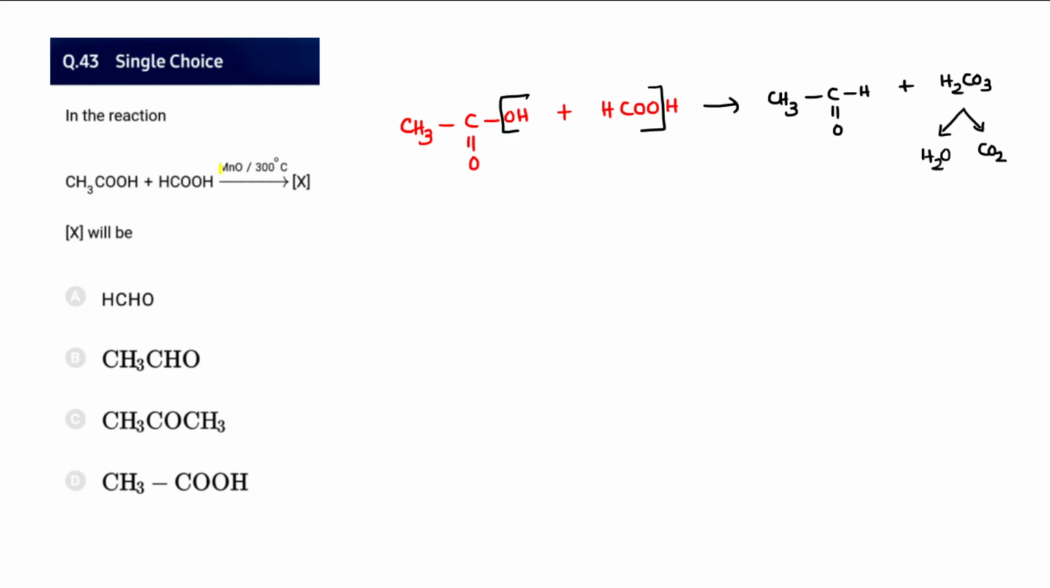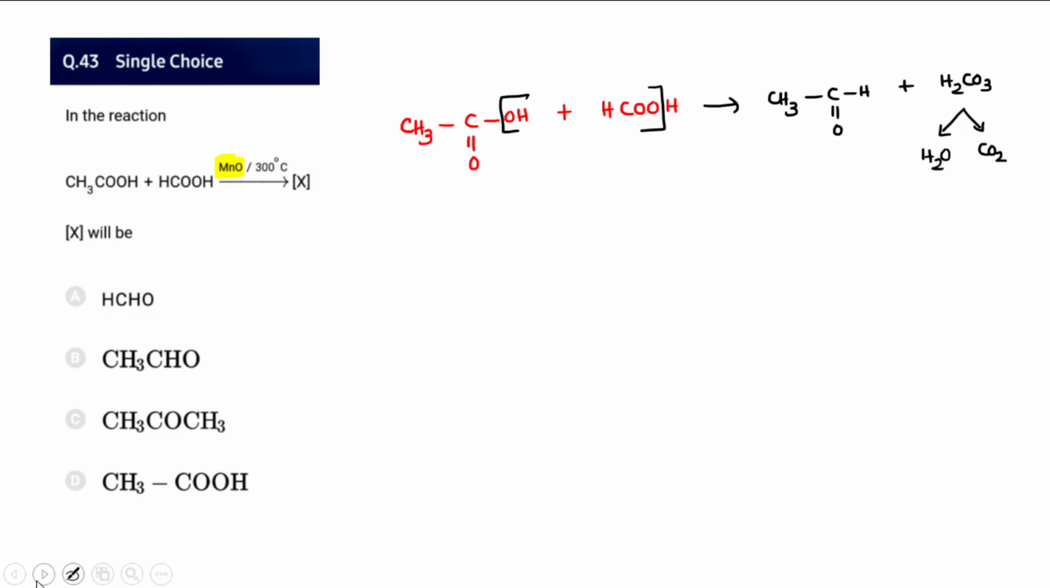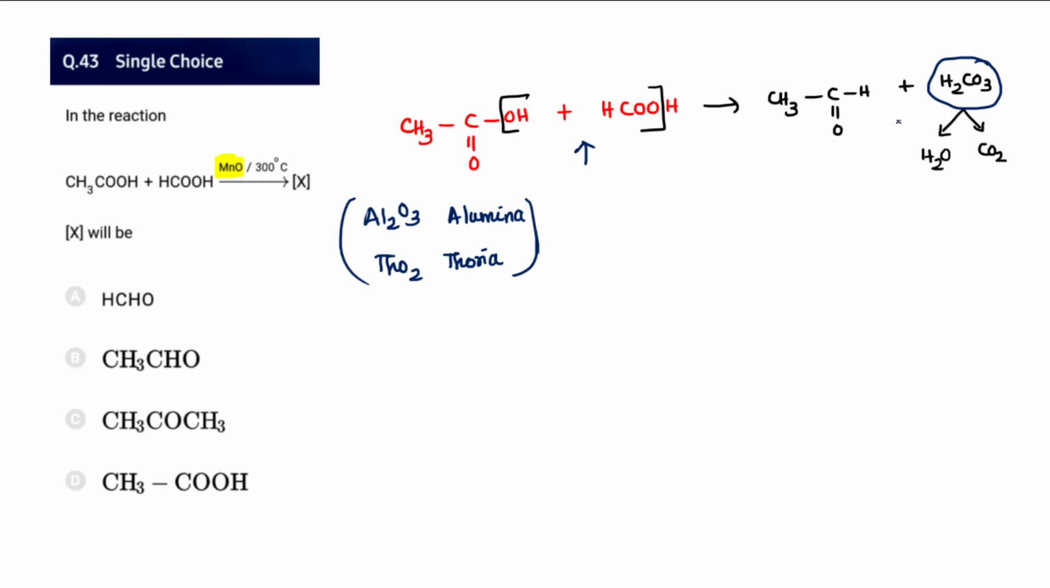And 43, MnO. Instead of MnO, it's a thermal decomposition. Sometimes instead of MnO, they may also use alumina, Al2O3, or thoria as options. So make sure when you see options apart from MnO, the point that you should use is this one. You have to remove one COOH and OH from this one. So it converts into H2CO3, and then we may say H2O and CO2 for the splitting. This hydrogen will be replaced.